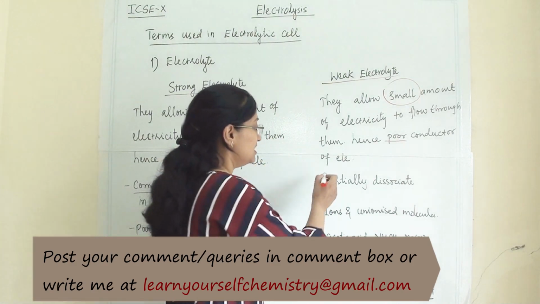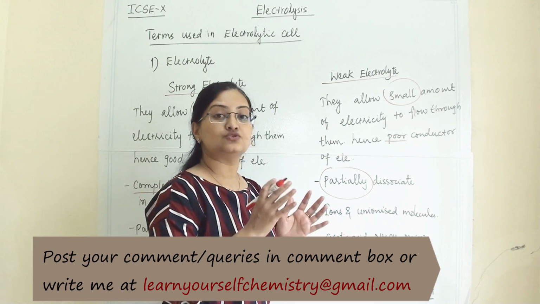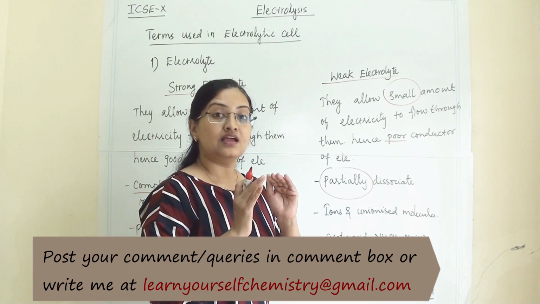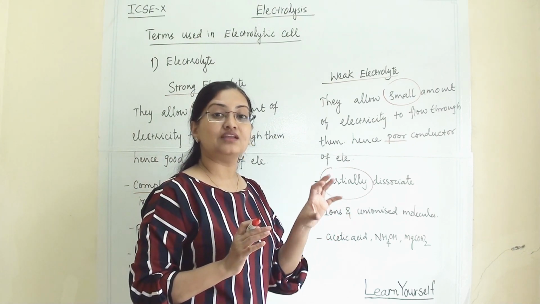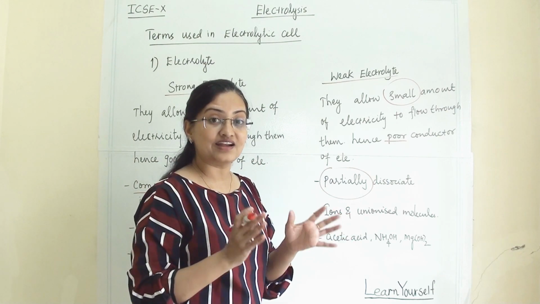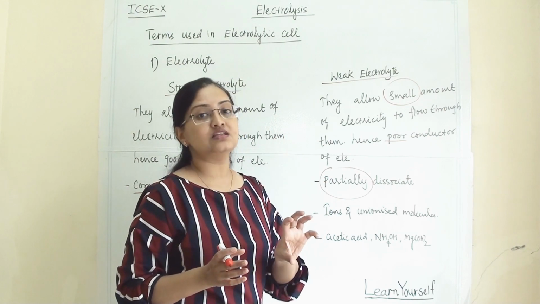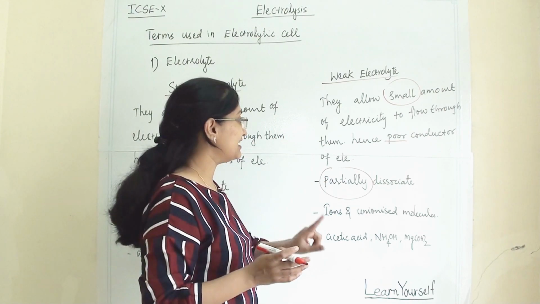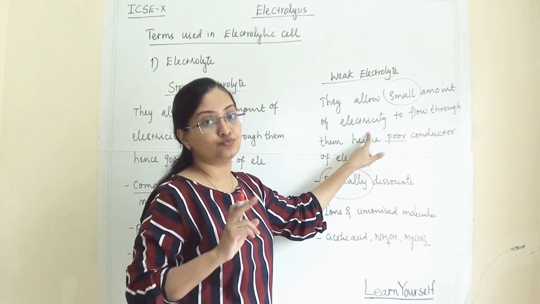Whereas here the compound will partially dissociate. That means after the dissociation is over, some molecules still remain in molecule state. They will not dissociate and give us ions. So from the whole lot of substance we are getting fewer ions. Because of those fewer ions, they allow a small amount of electricity to pass through them.